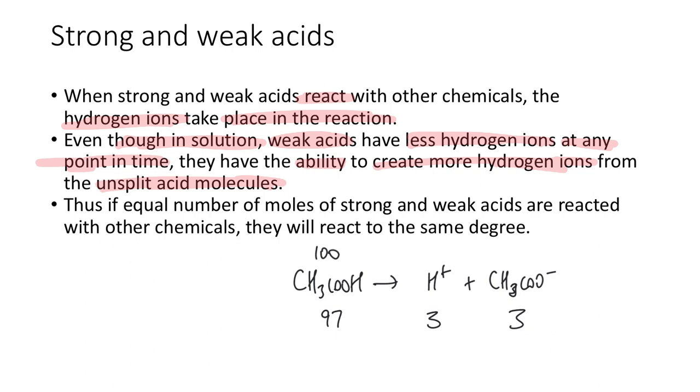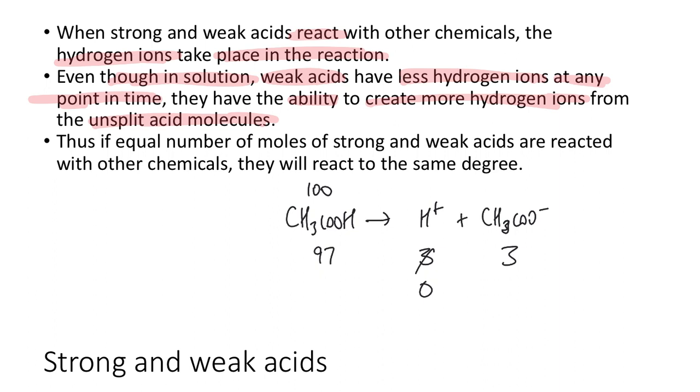So when the strong and weak acids react with other chemicals, it's this substance here that does the reacting. When this reacts, its number might go down to 0 because it's been used up. However, more of these can turn into these over time. In the next period of time, maybe this goes to 97 and that's 3. Those get consumed, so this now goes to 93 and those 3 are replenished, and now you have 6 of those because another 3 have split apart.